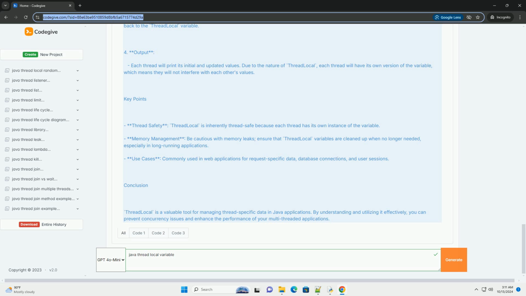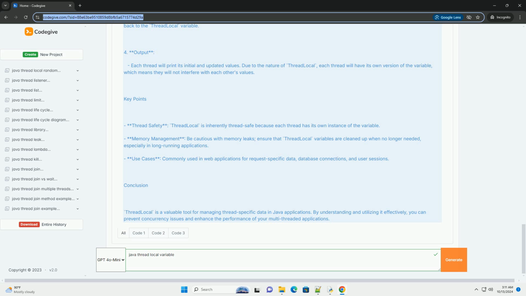2. Thread pool. We create a fixed thread pool with 3 threads using Executors.newFixedThreadPool. 3. Submitting tasks. We submit 5 tasks to the executor service. Each task retrieves the thread's local value, increments it by the task ID, and then updates the value back to the ThreadLocal variable.